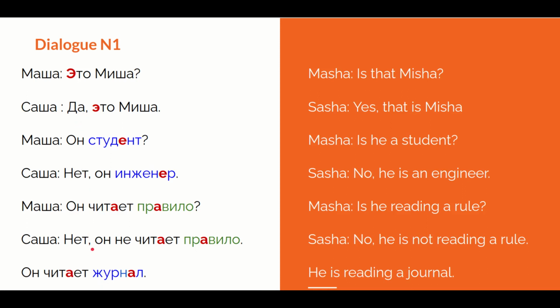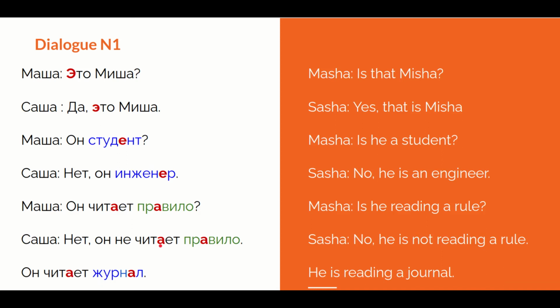Then we actually not just use the negation for in the beginning, as we have also the verb. We put a negation here, which is не, before the verb. He is not reading. Yeah, the translation is same, so it shouldn't bring to you any difficulties. Just remember it's the same way as it is in an English language.